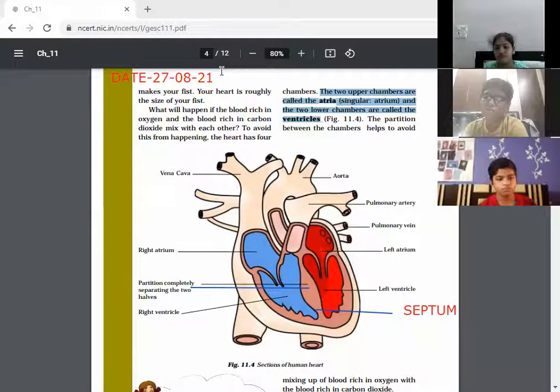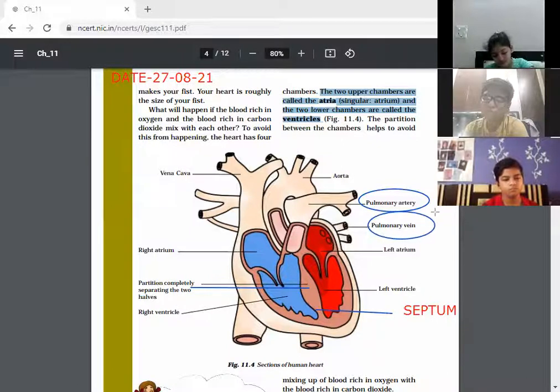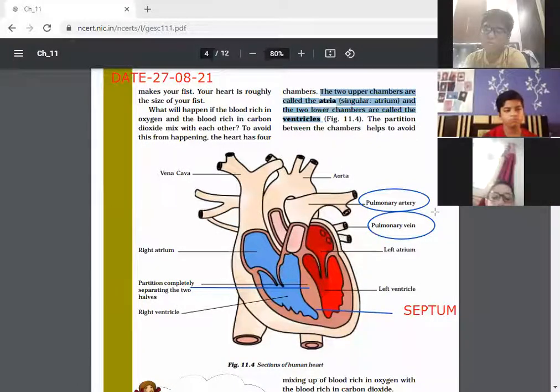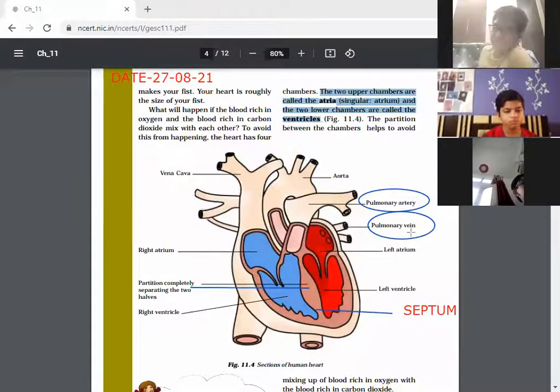This is a pulmonary artery. What is the function of the pulmonary artery? The pulmonary artery carries carbon dioxide rich blood, and here is one more exception, the pulmonary vein. Otherwise, what do veins carry? Veins carry carbon dioxide rich blood, but here the pulmonary vein is exceptional. It carries oxygen rich blood.